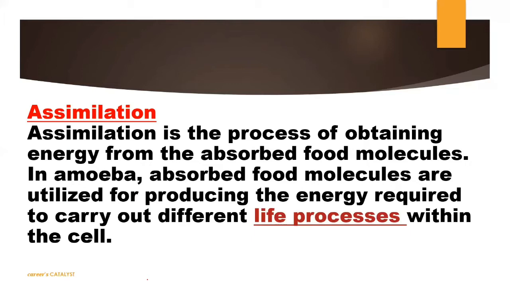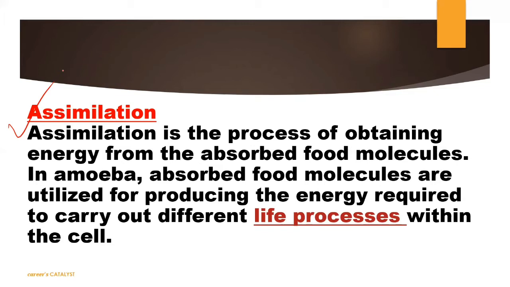Nutrition is important, of course, but after nutrition process, the assimilation of food is important. Only because of the process of assimilation, the food will get converted into energy, and we can utilize that energy for the remaining life processes, or simply you can say for growth and development. So this is the process of assimilation.